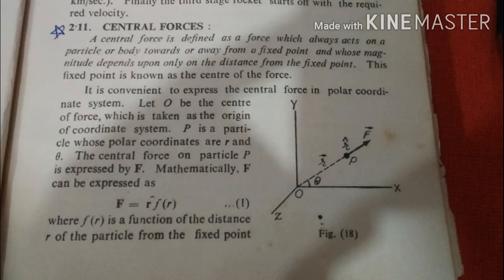In case of two particles, the magnitude of central force depends upon the distance of separation of the two particles and the direction being along the line joining the particles. Examples: the gravitational force exerted on a particle by another particle which is stationary in an inertial frame of reference is a central force. Consider the gravitational attraction force between two stationary masses m1 and m2 separated at a distance